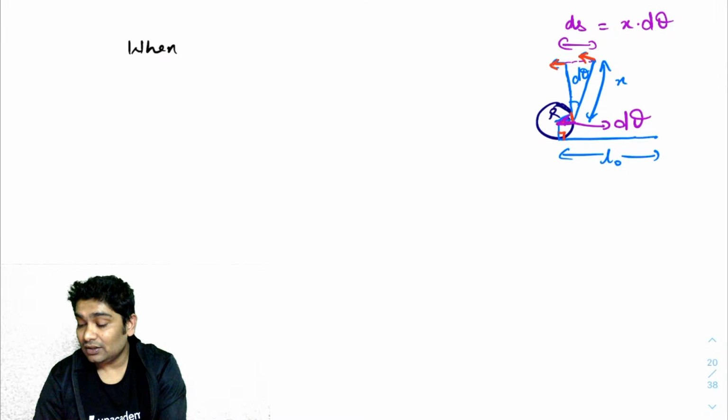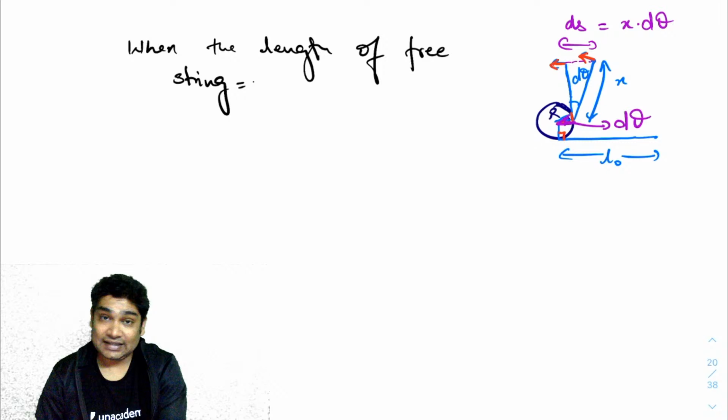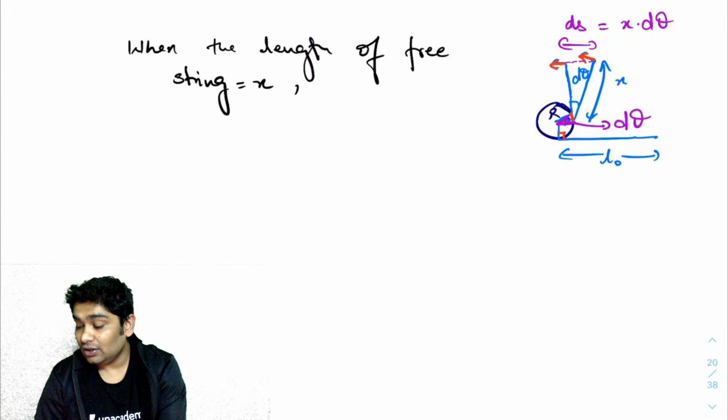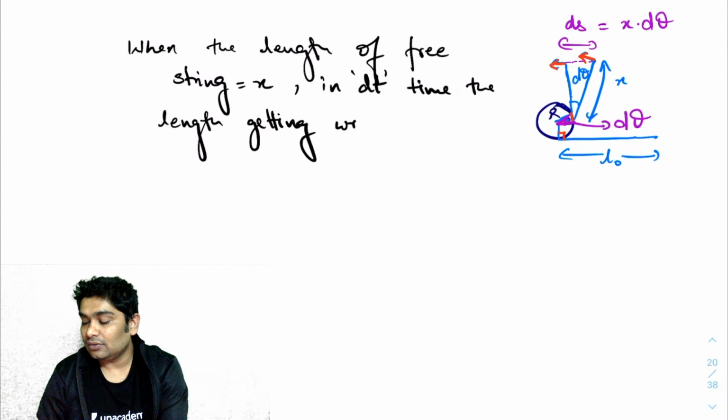When the length of the free string equals x, in dt time, the length getting wrapped around the cylinder, how much is that?